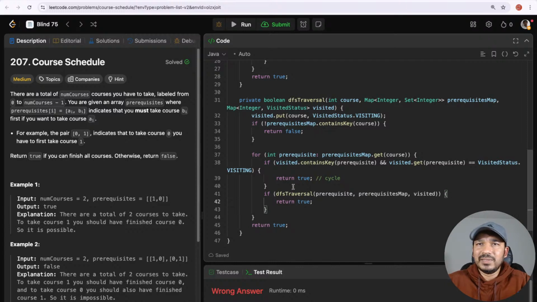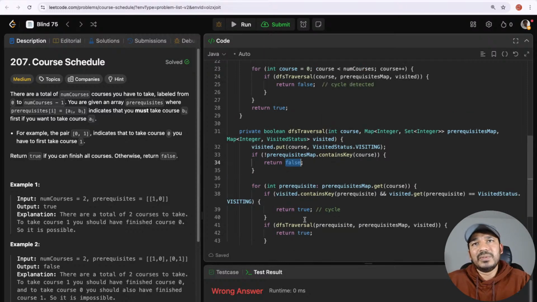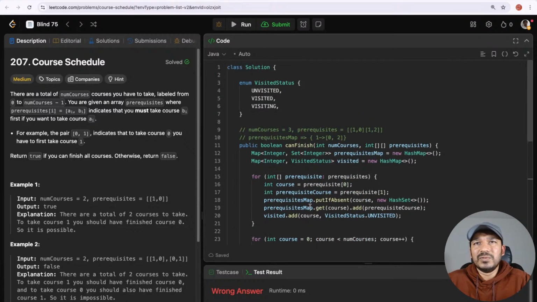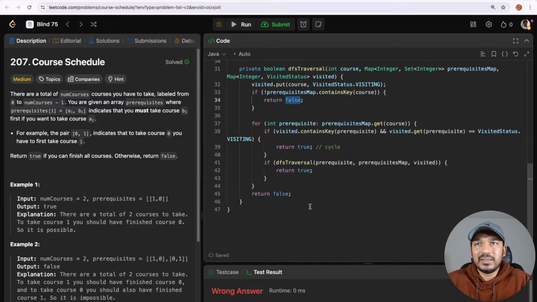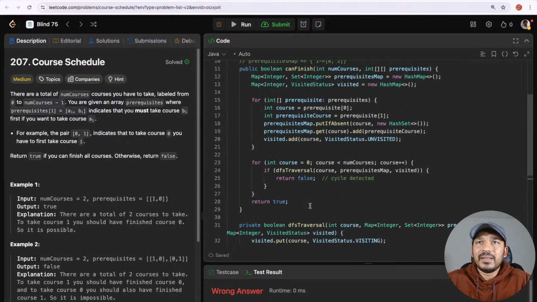And if none of these cycles are encountered, then we will return it as okay. Safely we didn't encounter any cycles, and we were able to traverse through all the courses. And here also we just return false if the course is not contained in the prerequisites map. That means there is no cycle for that one. So I think this should cover most of the cases, at least as what I think. Let me see.